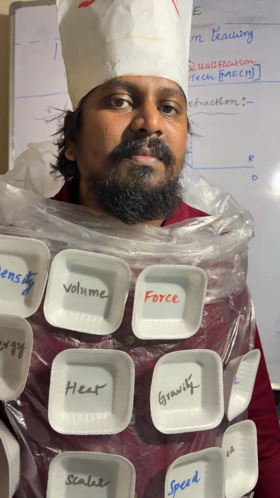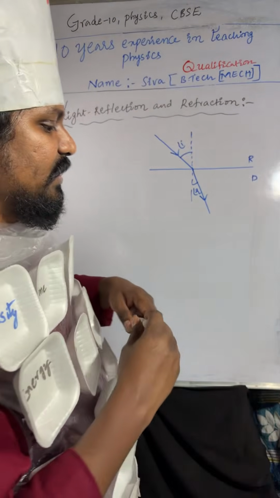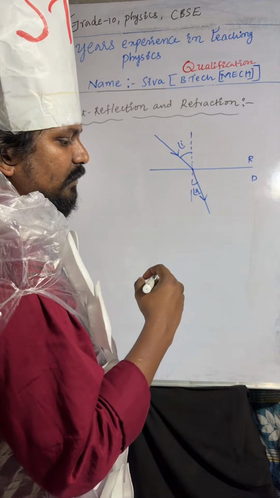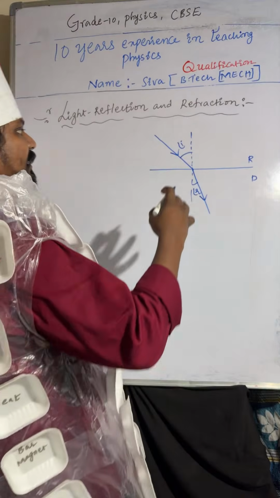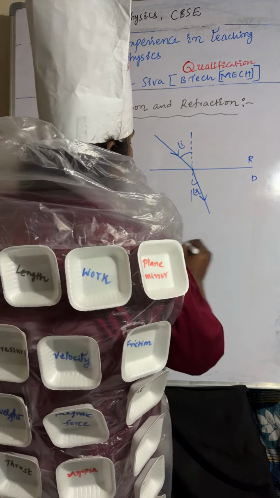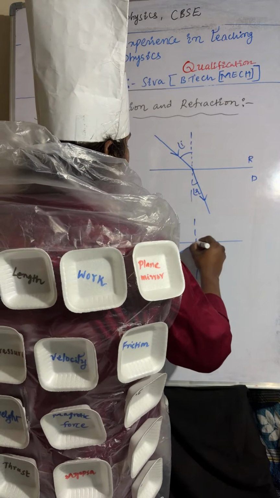Away from the normal line. I hope it is very clear, right? So now you can check once here. So the light ray is passing from rarer to denser, it bends towards the normal line. If it is passing from denser to rarer, it moves away from the normal line.